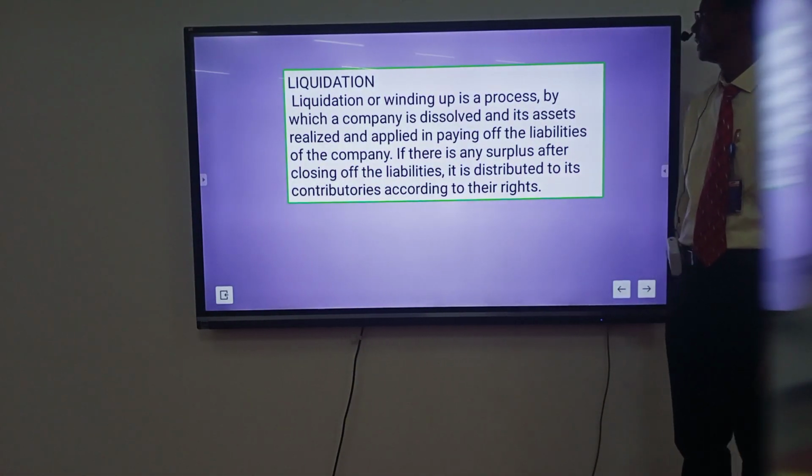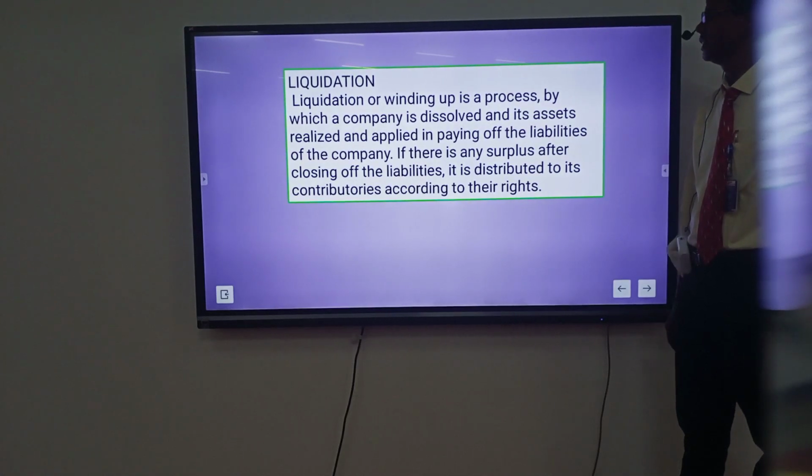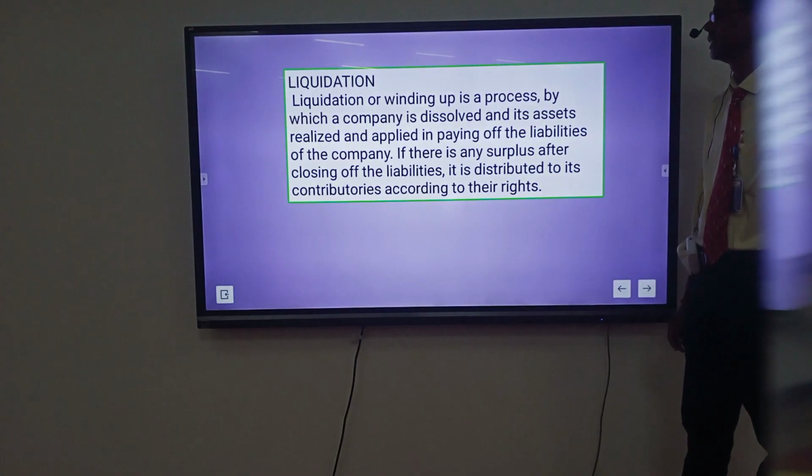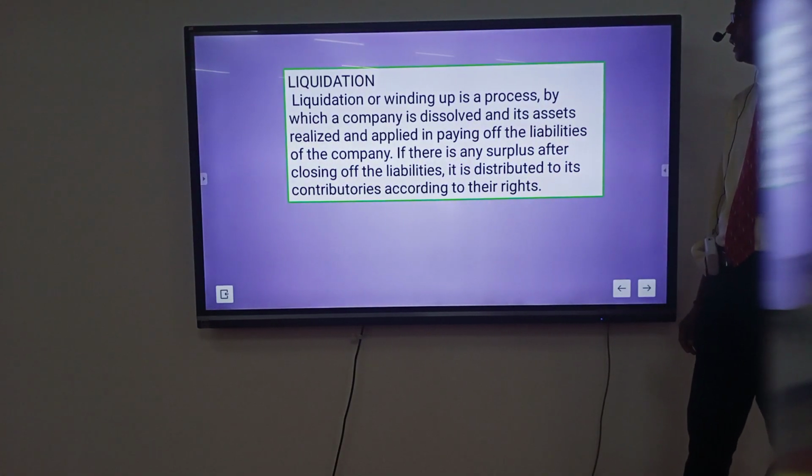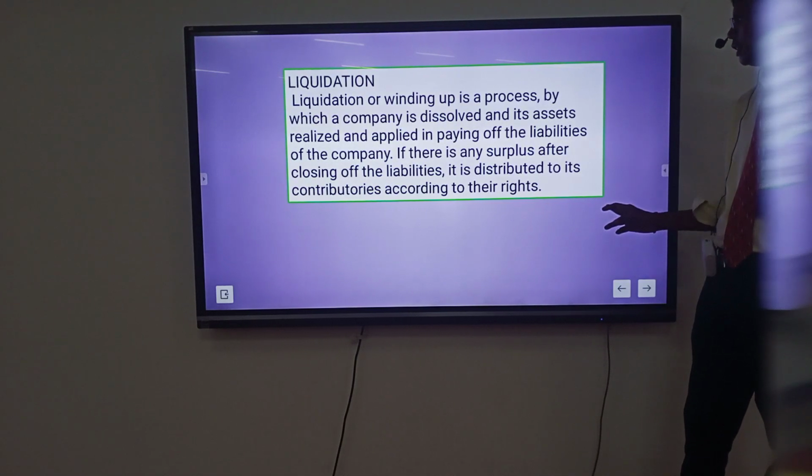Liquidation or winding up is a process by which a company is dissolved and its assets realized and applied in paying off the liabilities of the company. If there is any surplus after closing of the liabilities, it is distributed to its contributors according to their rights.